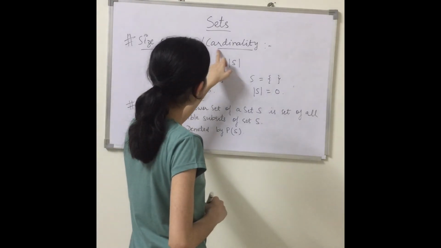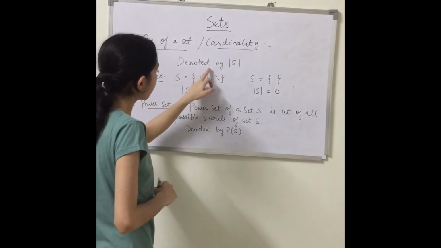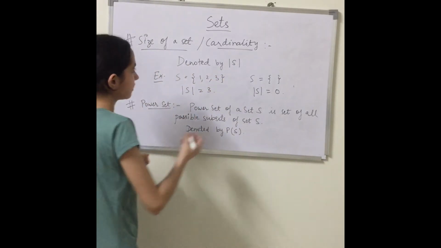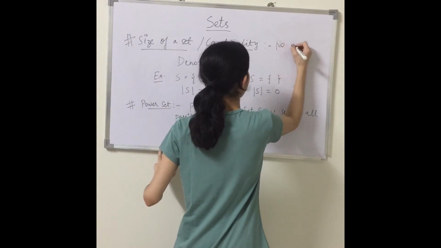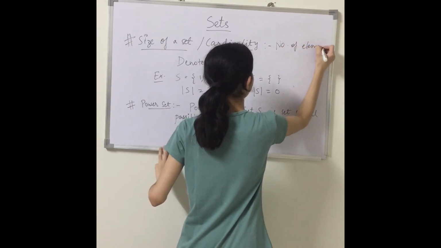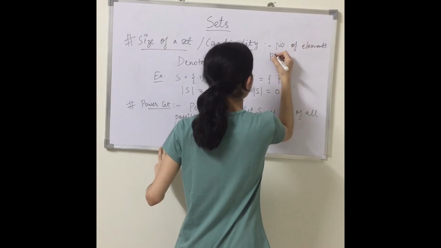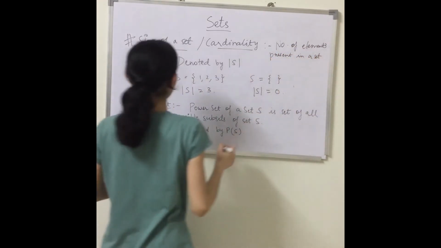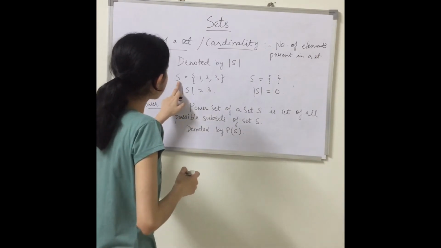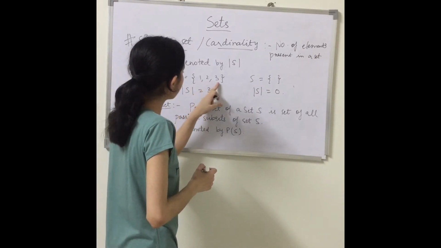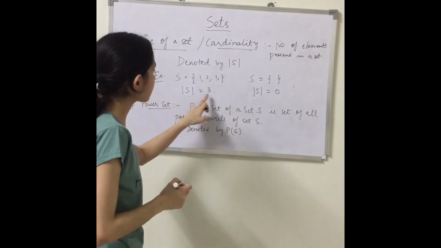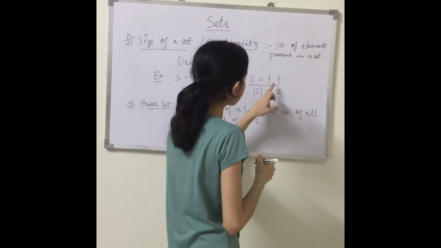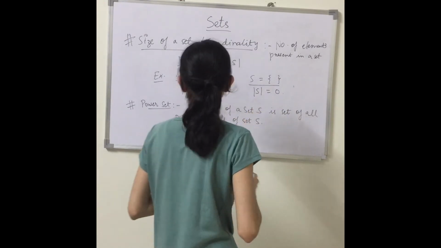So the next one is the size of a set. We can also say cardinality. It is denoted by mod S. It means the number of elements present in our set. Size is the number of elements present in a set. So if S is a set where 1, 2, 3, there are 3 elements, so the cardinality of S is 3. If it is an empty set, a null set, then the cardinality of S is 0.